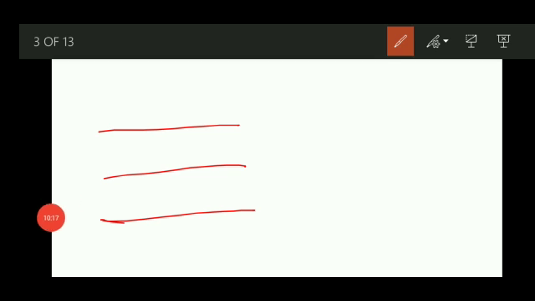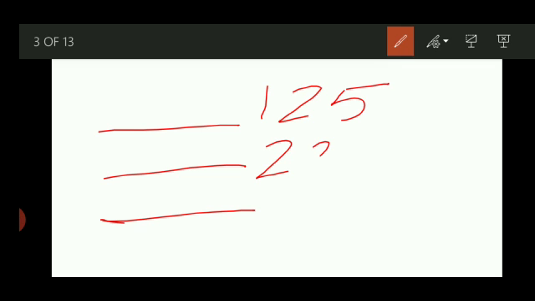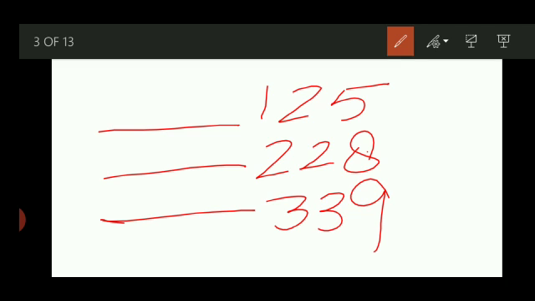See, because our concept is the 3-digit number, so you have to see what are the 3-digit numbers. 125, 228, 339. These numbers I have written. Only go to the last number. Whether you learn or not is no problem. First two numbers will be the same. Last number, what is 5?